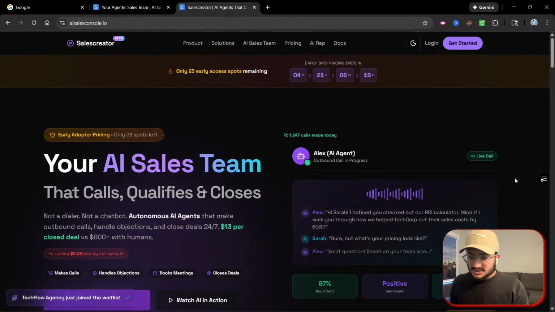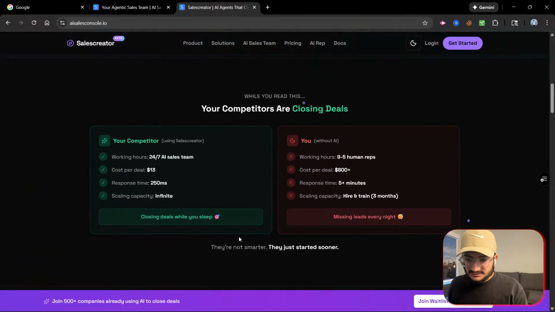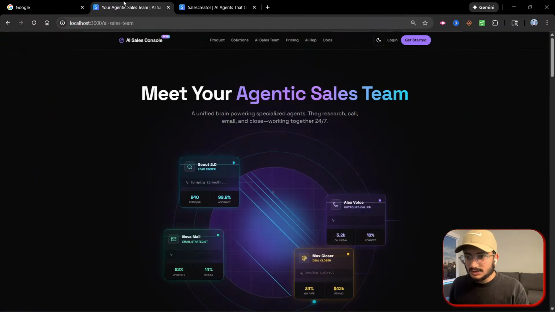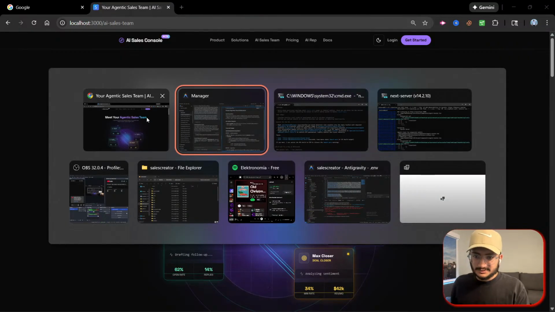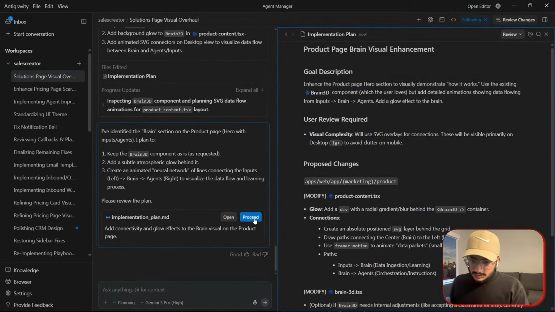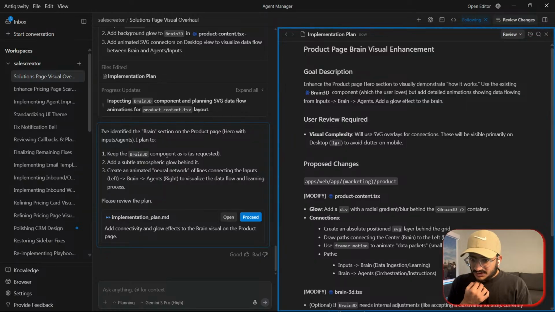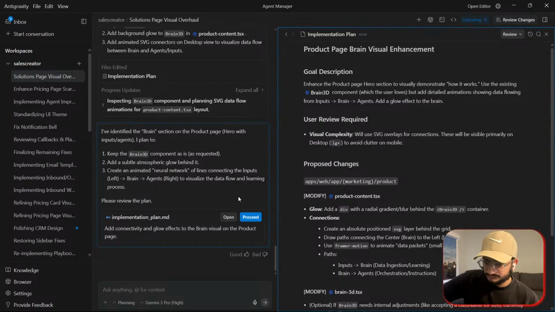Okay, we're gonna change all these things. These are being worked on, so just stay tuned. We are working on every small part of it. This one says keep the 3D brain component, add subtle atmospheric glow behind it, and create animated neural network of lines connecting inputs.